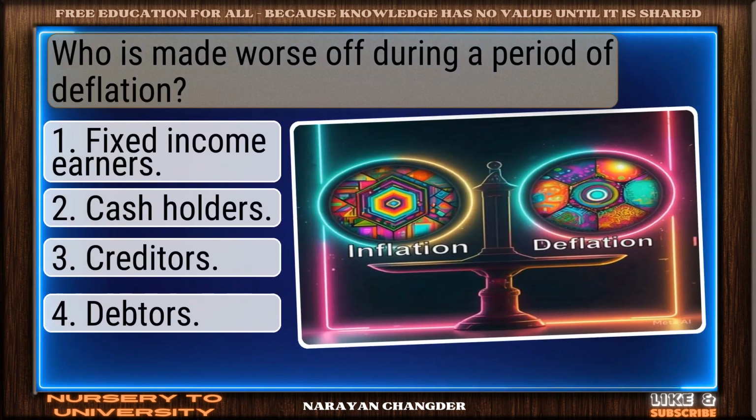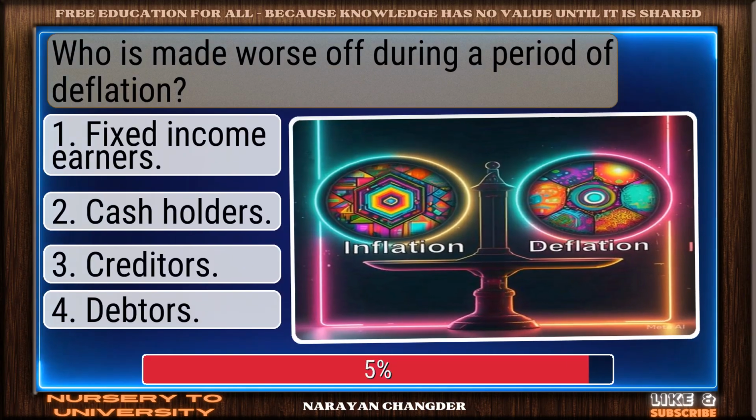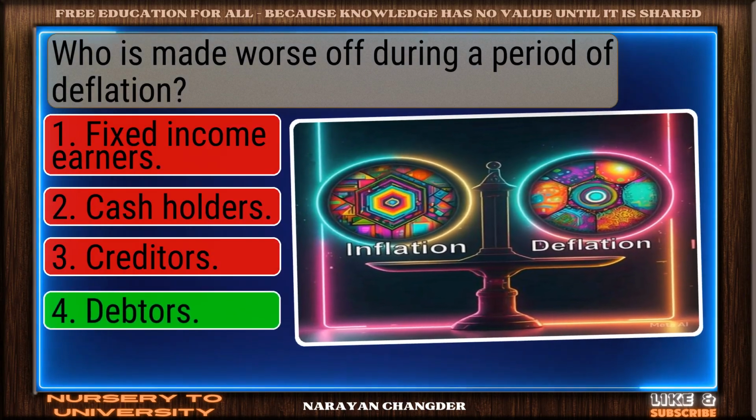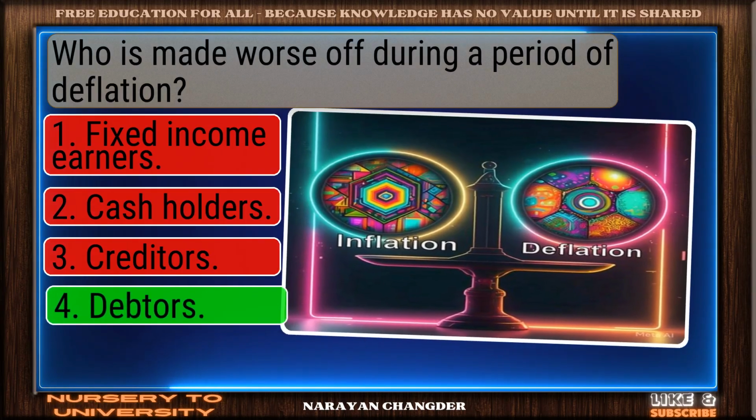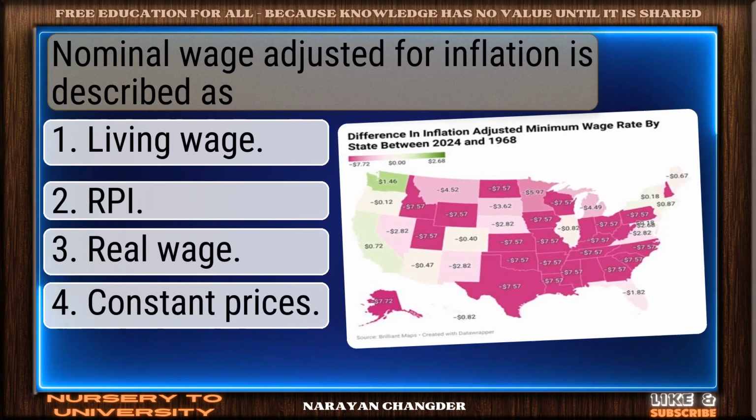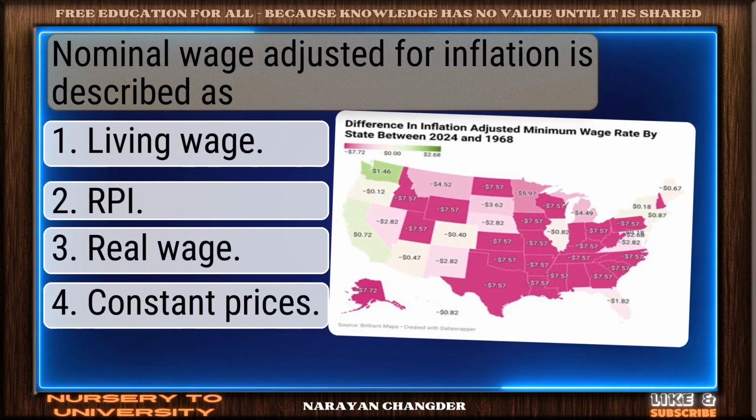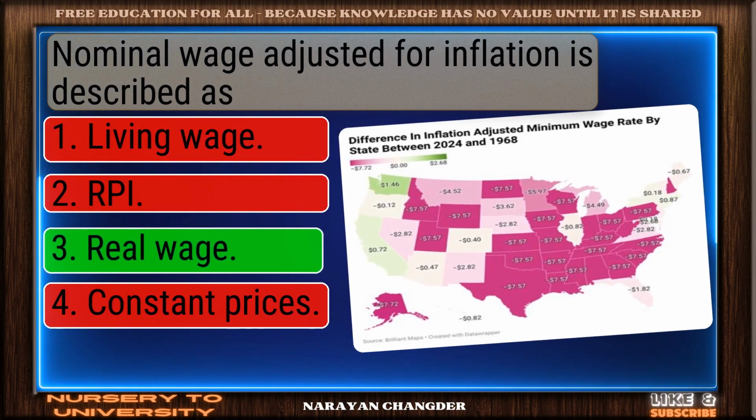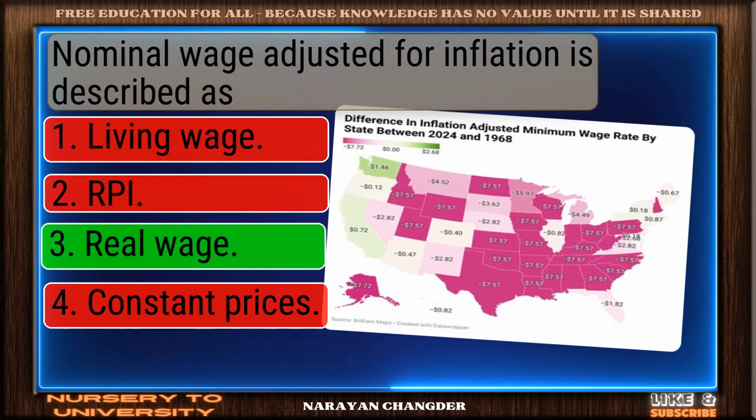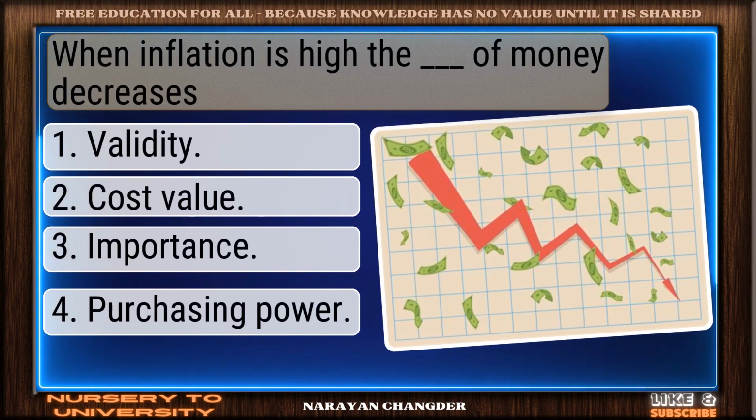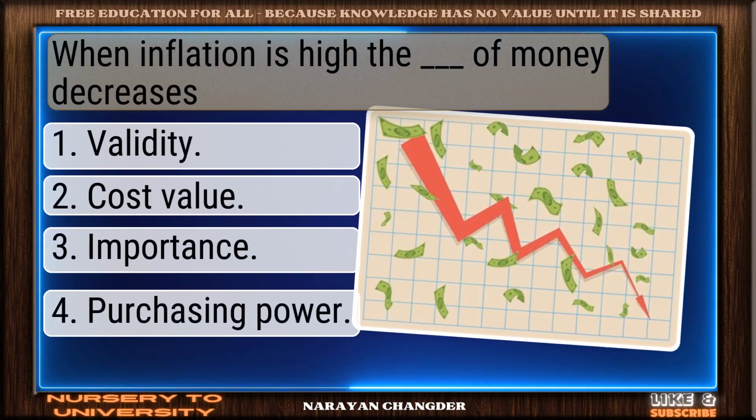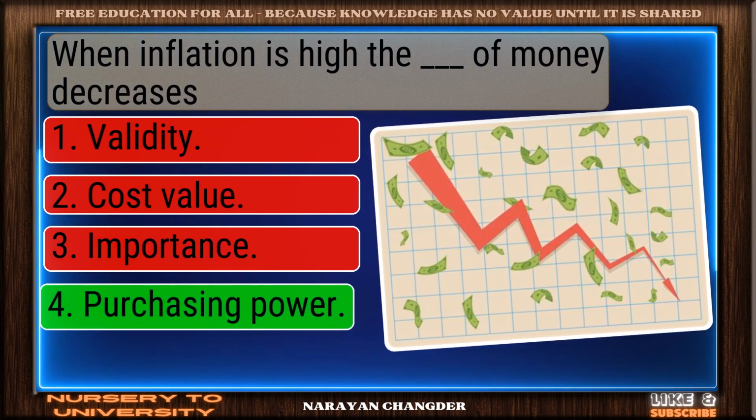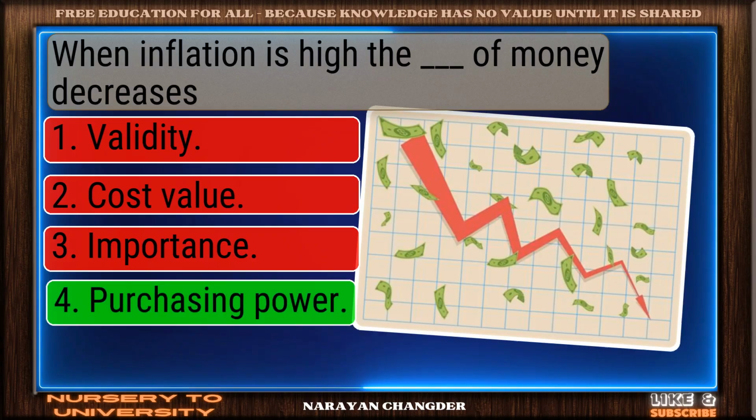Who is made worse off during a period of deflation? Correct response. Debtors is the most accurate answer. Nominal wage adjusted for inflation is described as? Nice selection. Real wage is the correct and valid answer. When inflation is high, the dash of money decreases. You're right. Purchasing power is the correct answer.